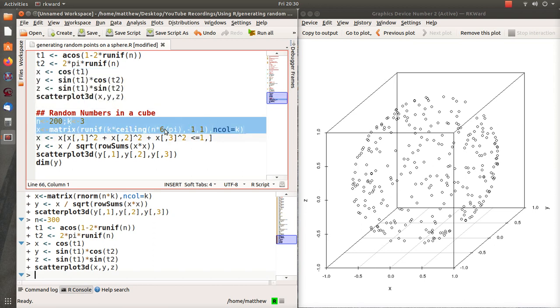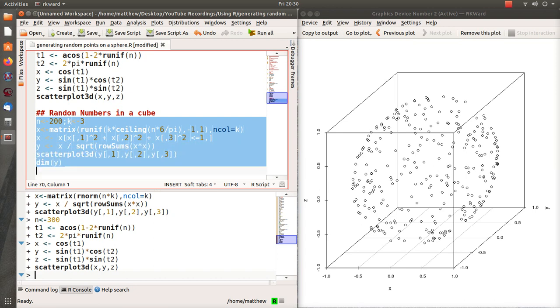And then the 6 divided by pi is the proportion of data that I think we'll need to approximately get to 200 random variables. And then we check to see if the length is less than or equal to 1. Then we create the transformation and we plot it.